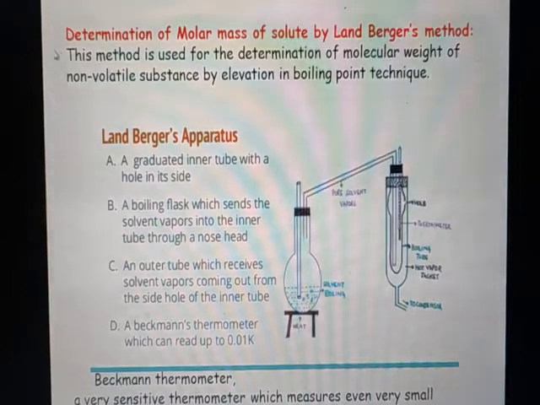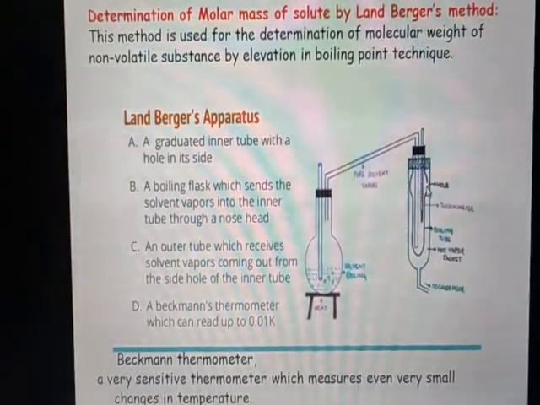Now, the most important topic: determination of molecular mass of a solute by Landsberger's method. This method is used to determine the molecular weight of a non-volatile solute with the help of the elevation in boiling point technique. This is the apparatus setup for Landsberger's method, which consists of a graduated inner tube with a hole in its side. This is the graduated inner tube which possesses a hole in it.